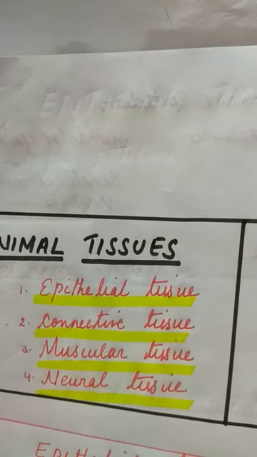Animal body is made up of animal tissues. Animal tissues are mainly of four different types. They are epithelial tissue, connective tissue, muscular tissue, and neural tissue.